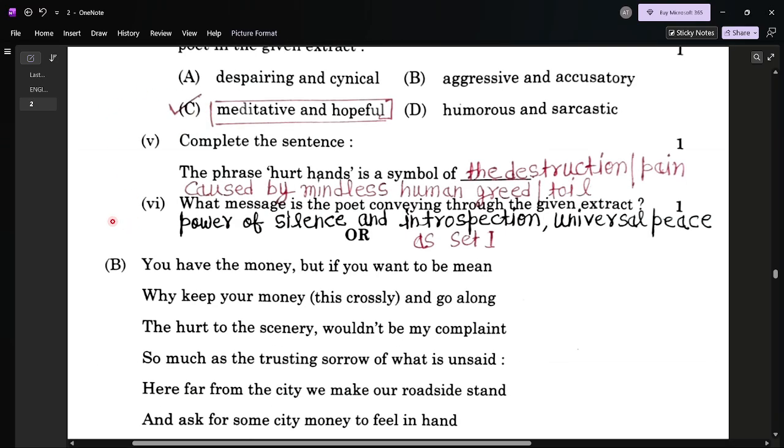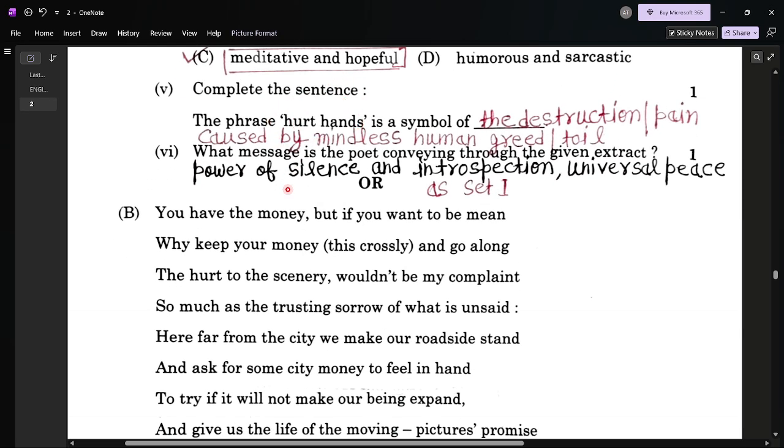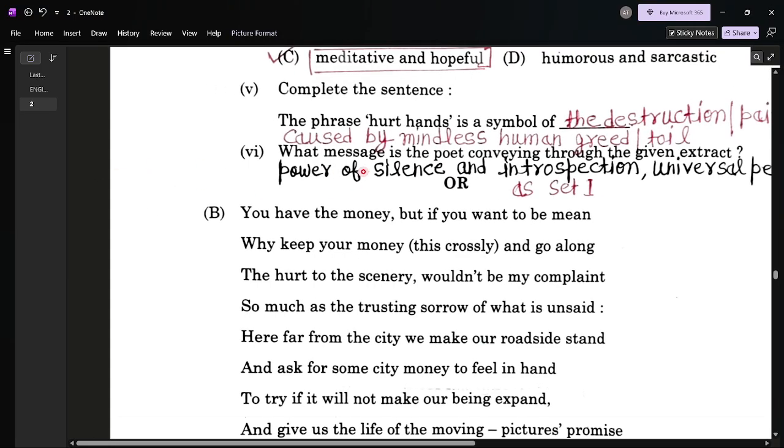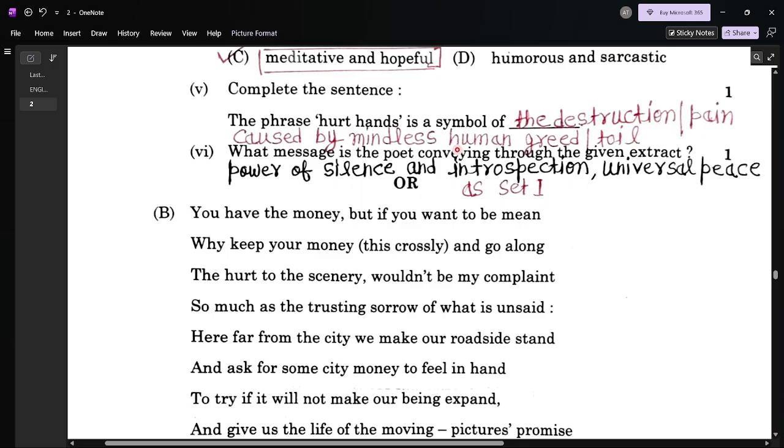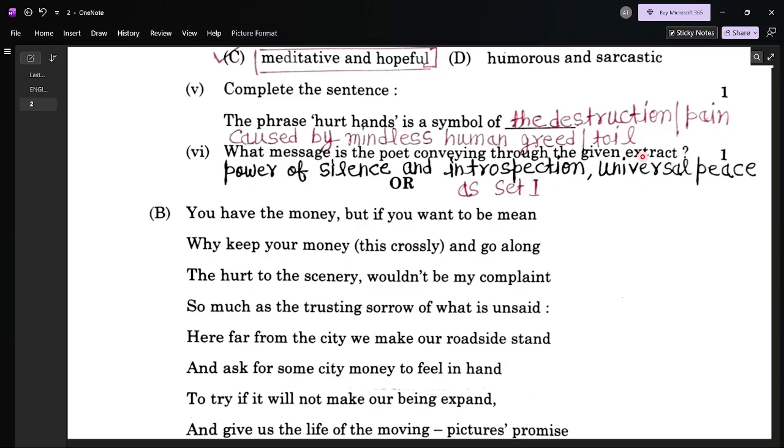Question number 5. Complete the sentence. The phrase hurt hands is a symbol of the destructions, pain caused by mindless human greed or toil, power of silence and introspection, universal peace. If you have written any one of these, the destructions or the pain caused by mindless human greed or toil, it means your answer is correct.